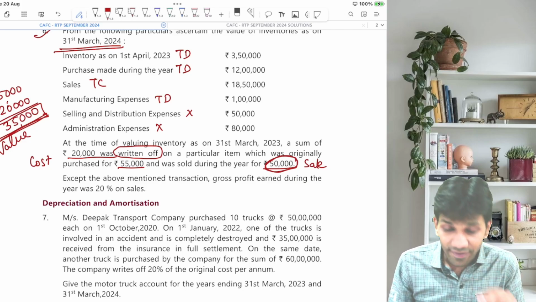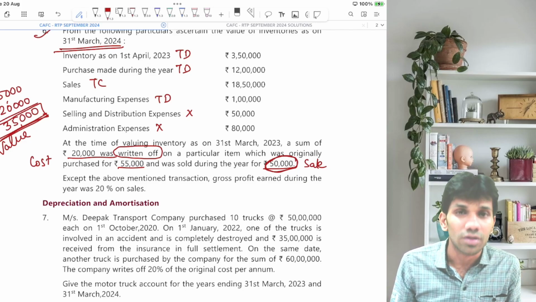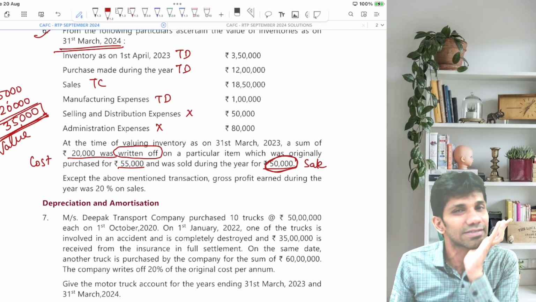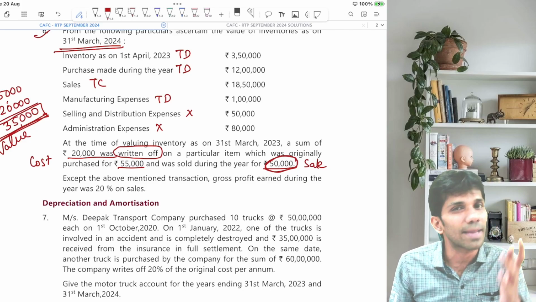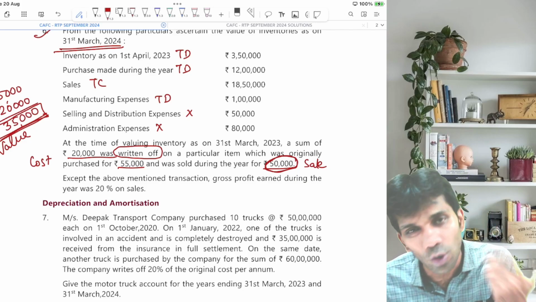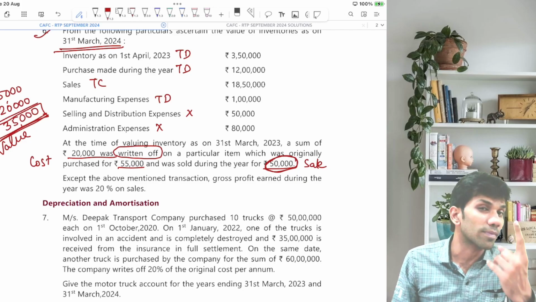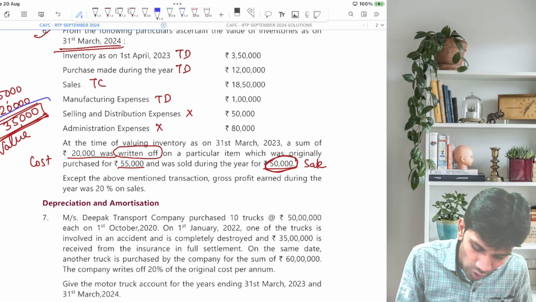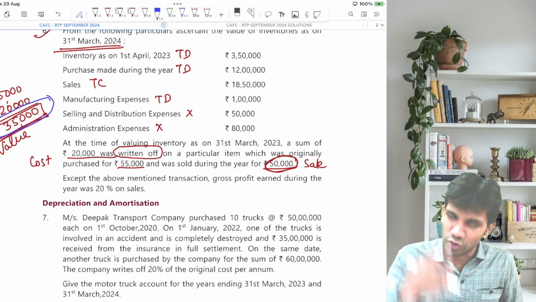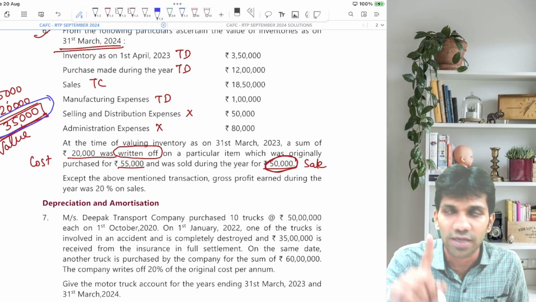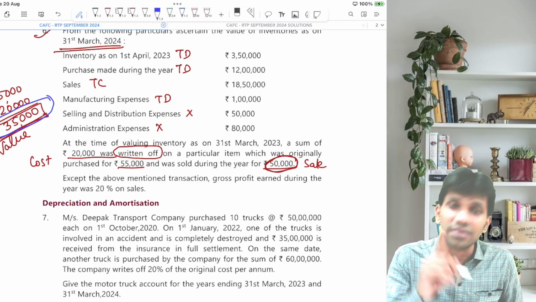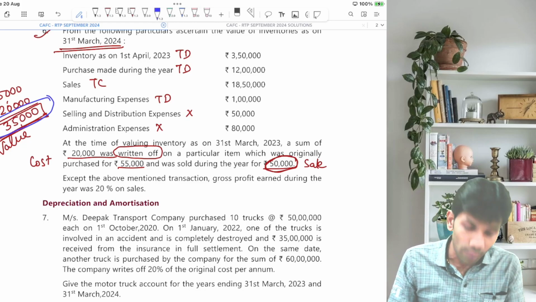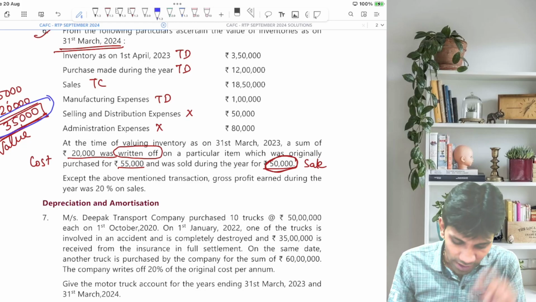So when you were valuing last year's closing stock, there was one abnormal item lying in the closing stock of the last year. अभी पिछले साल के क्लोजिंग स्टॉक में एक एबनॉर्मल आइटम है, तो इस साल के ओपनिंग स्टॉक में भी एबनॉर्मल आइटम होगी. स्टॉक में से क्या माइनस करते हैं? वैल्यू माइनस करते हैं. So what amount will we deduct from stock? 35,000. So from the debit side, remove it from the figure of opening stock or purchase. Nothing mentioned then purchase, but here it is mentioned in the opening stock it is included. And from the stock we are supposed to deduct value, that is 35,000.